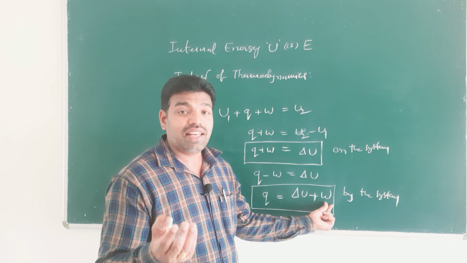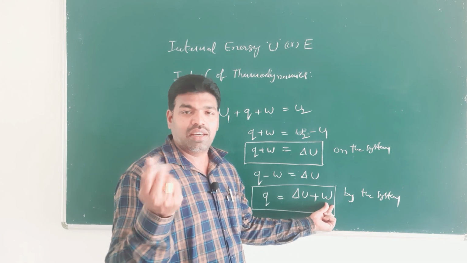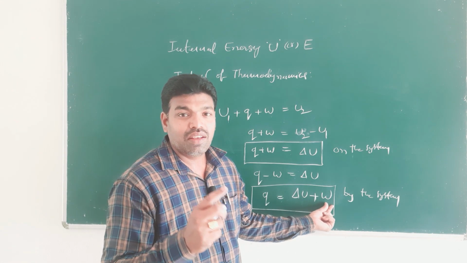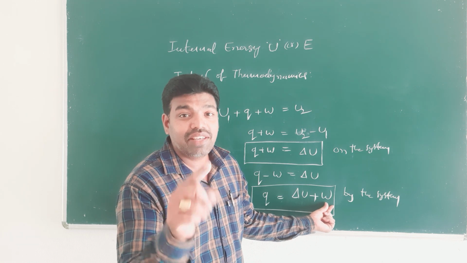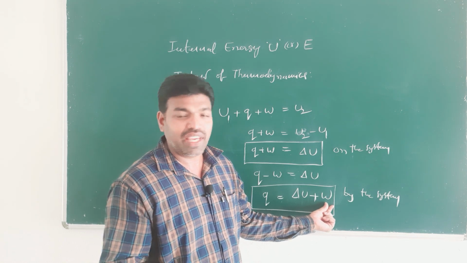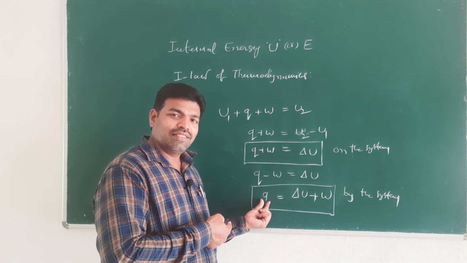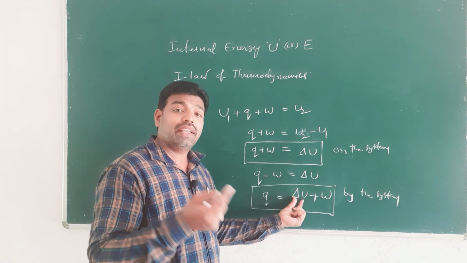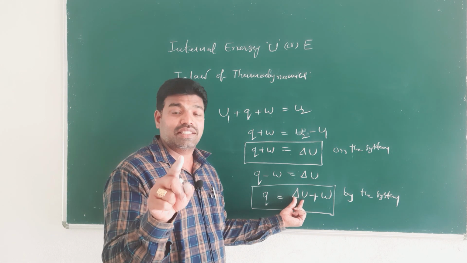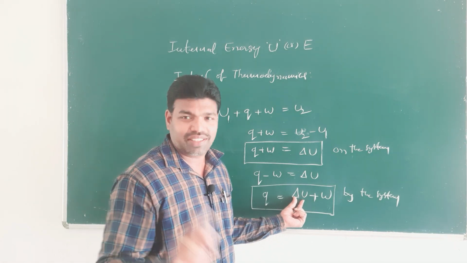So what is the generalization we discussed? We never get something for nothing. If you are not supplying this Q amount of energy, the system does not increase its internal energy and does not do any work.